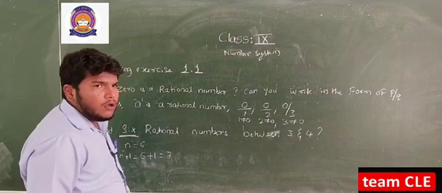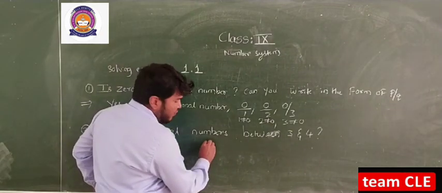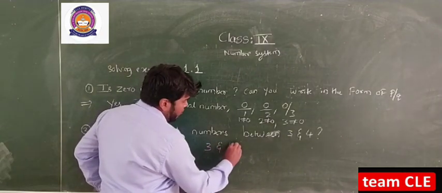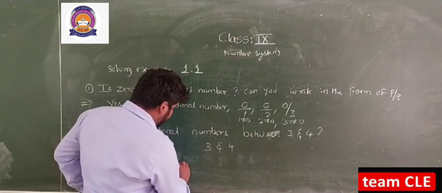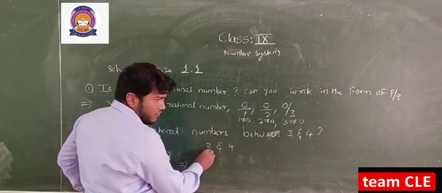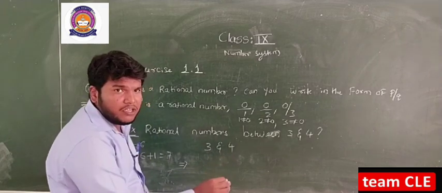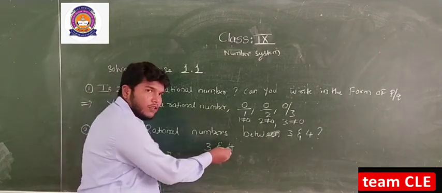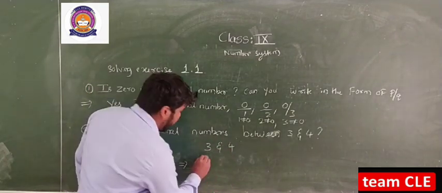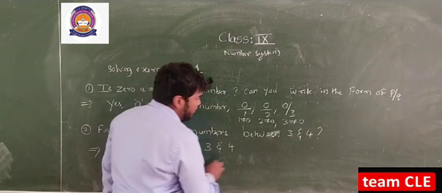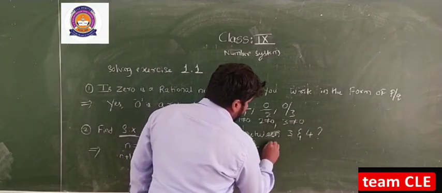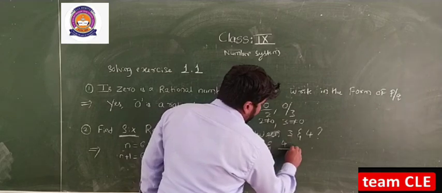We have the numbers 3 and 4, which are integers. First express 3 and 4 in the form of rational numbers. So I write this as 3 by 1 and 4 by 1.